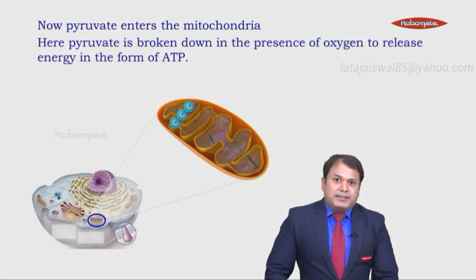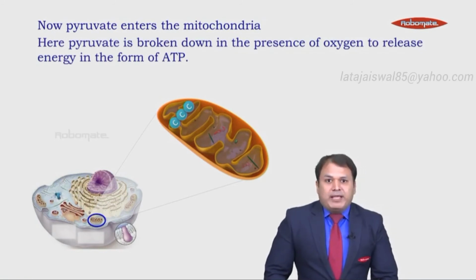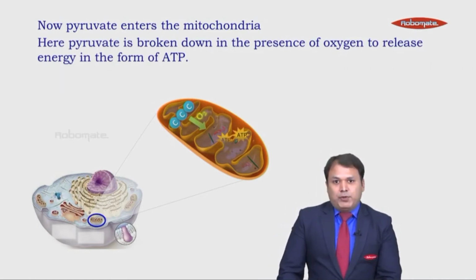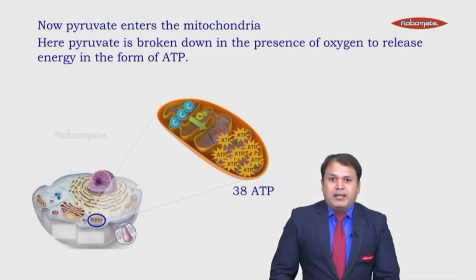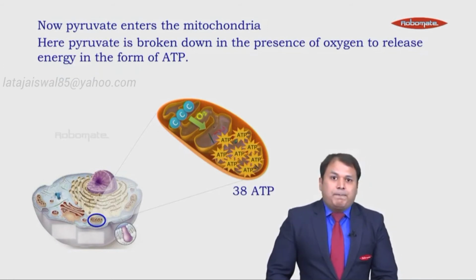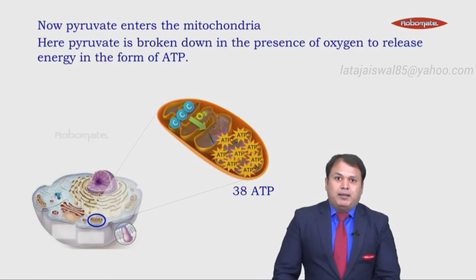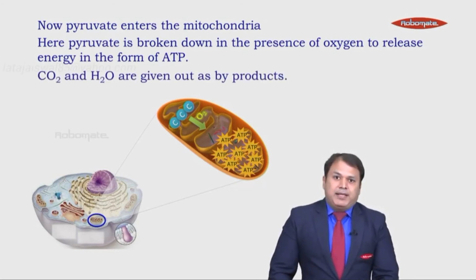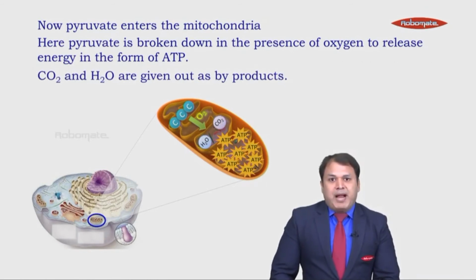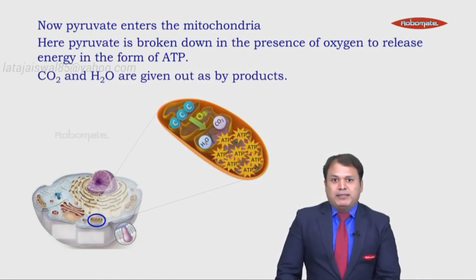Here, inside the mitochondria, the pyruvate is broken down in the presence of oxygen to release energy in the form of ATP. So you can see pyruvate getting broken down in the presence of oxygen to release energy. When pyruvate is broken down in the presence of oxygen, 38 molecules of ATP are produced. And here, carbon dioxide and water vapor are given out as byproducts, which are given out during the process of breathing.